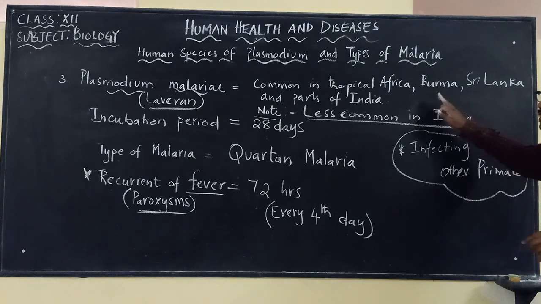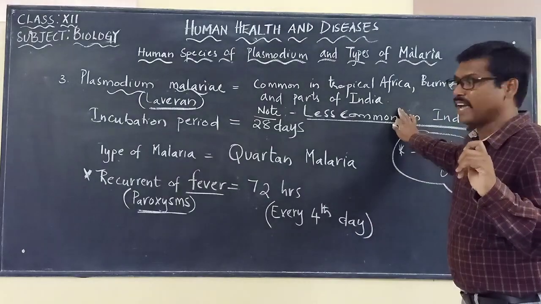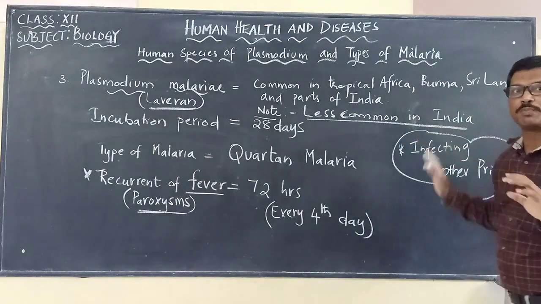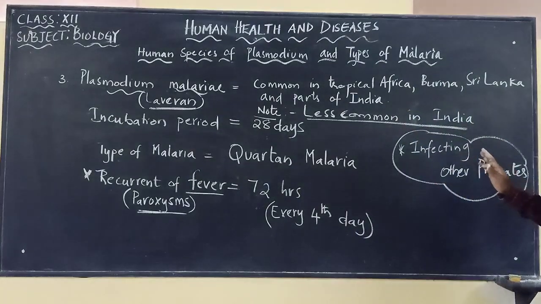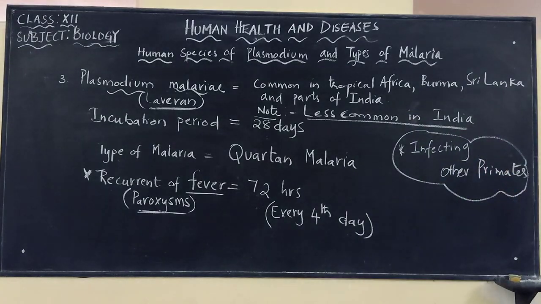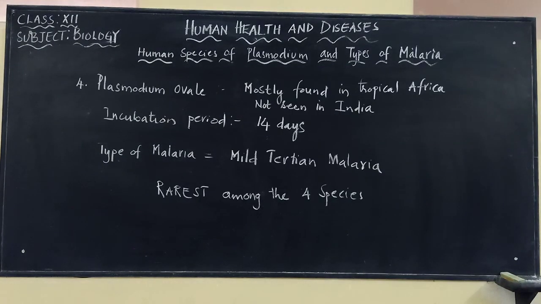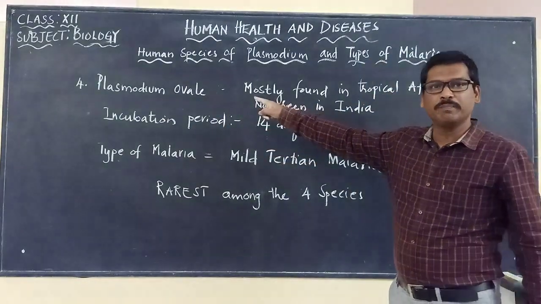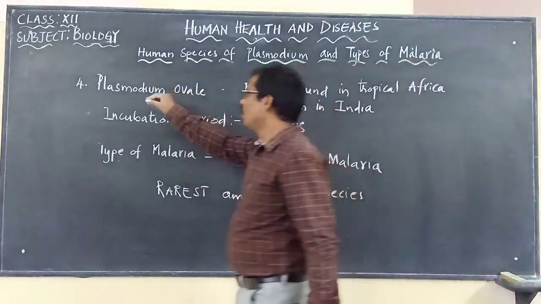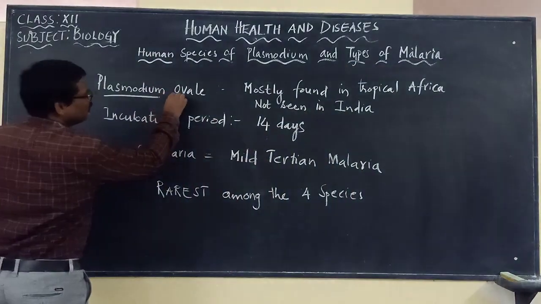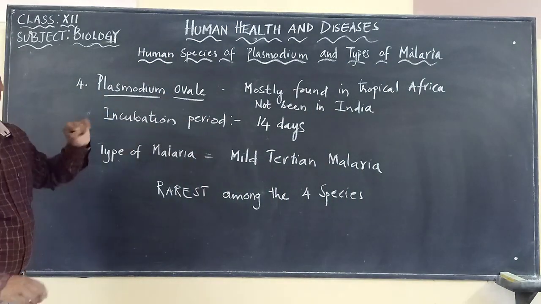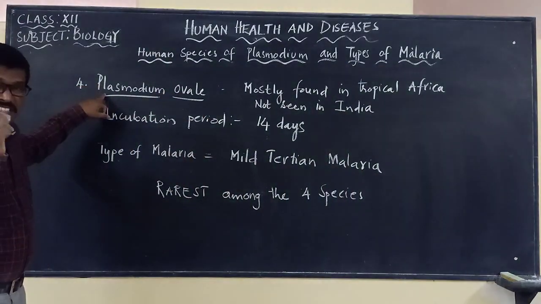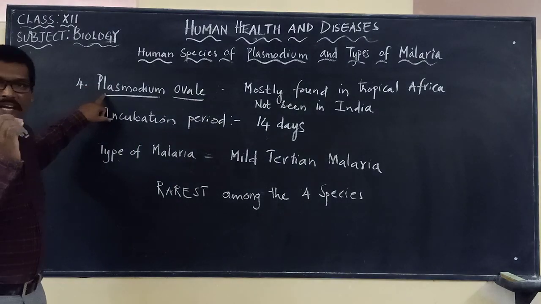And we are going to discuss the fourth one, the last one, Plasmodium ovale. This is the fourth type, the last type of Plasmodium species which is responsible for causing malaria.